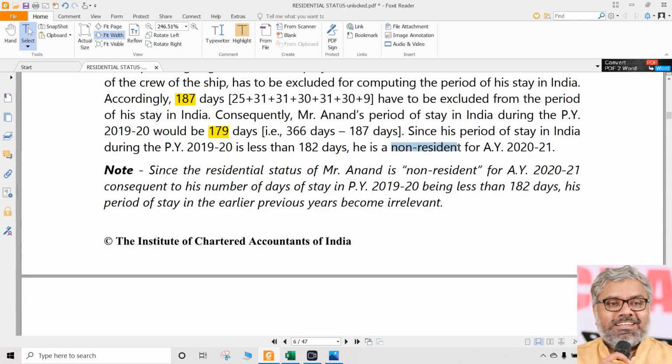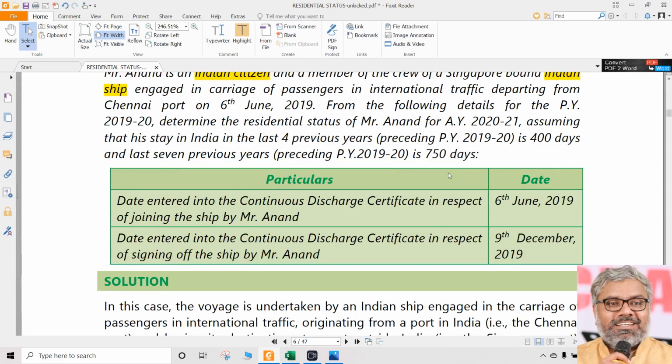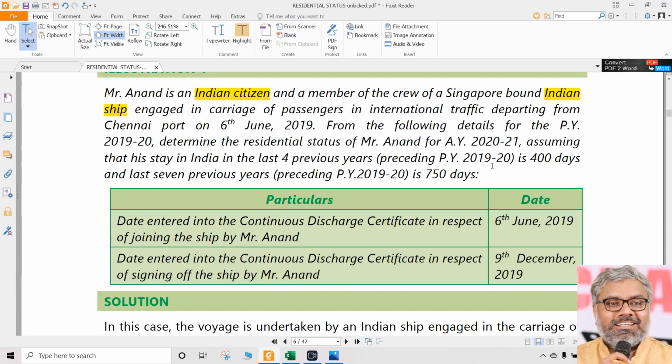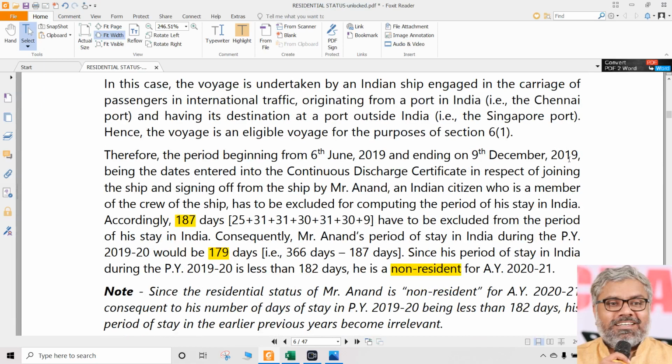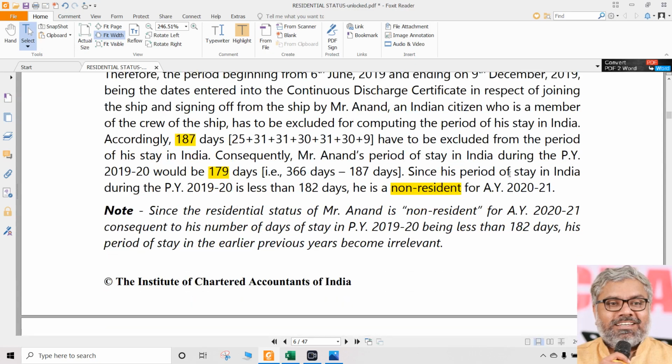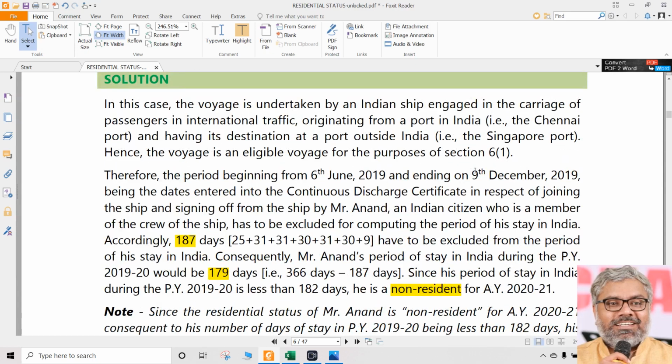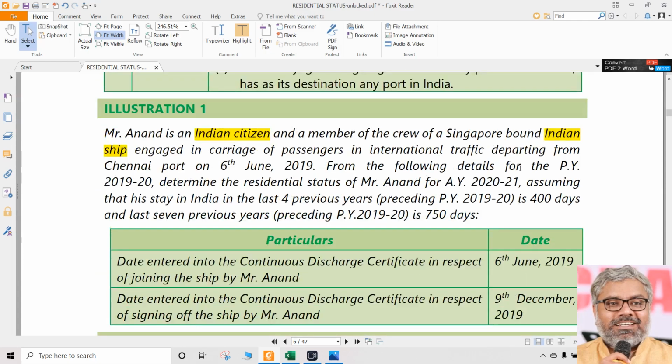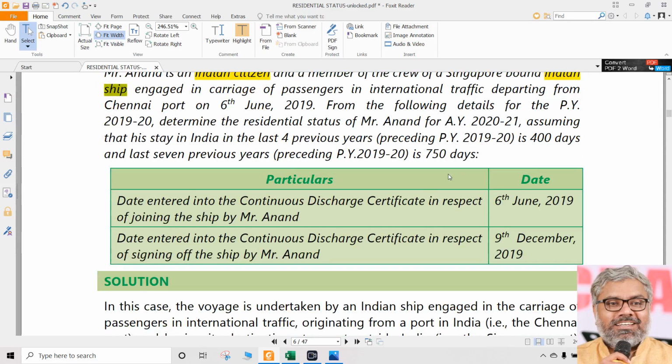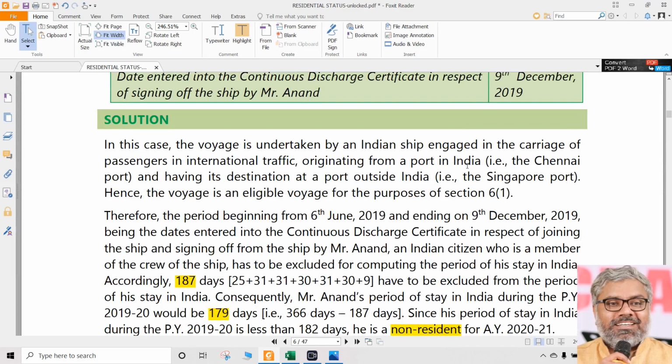So what is his residency status? Automatically, residency status is non-resident. Somebody might say, sir, he stayed for more than 60 days and more than 365 days in the 4 years immediately preceding the previous year. No? Means he has satisfied the second condition. Then the answer is, yes, he satisfied the second condition, but it is not applicable for him because he falls in the exceptional category, not under the normal category. As an Indian citizen going outside India as a crew member of an Indian ship, he falls under the exceptional category. So the second condition is not applicable for him.